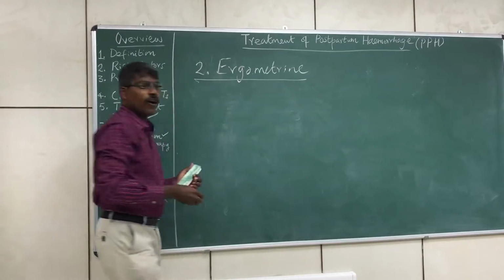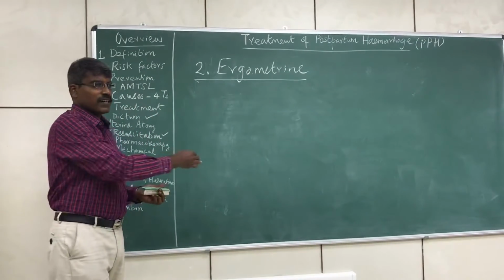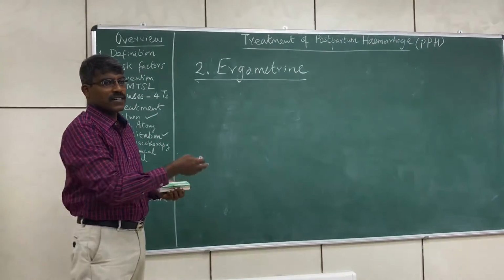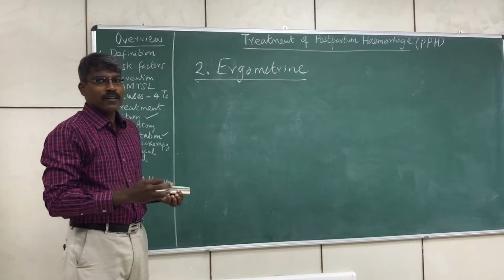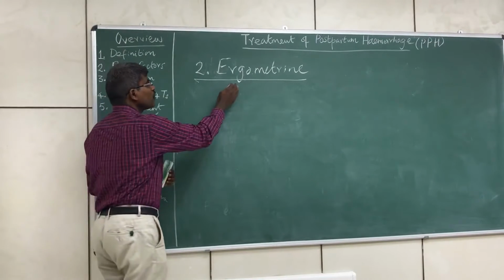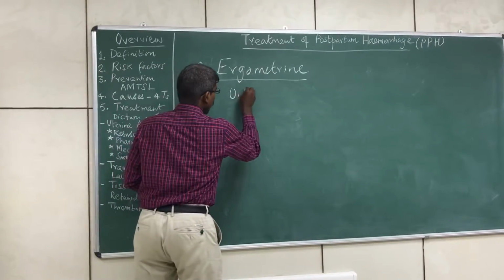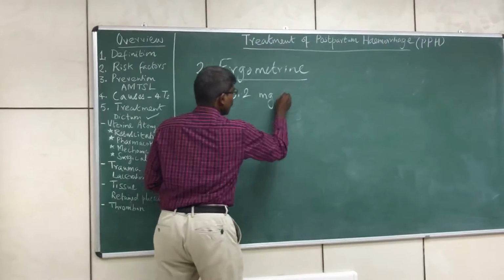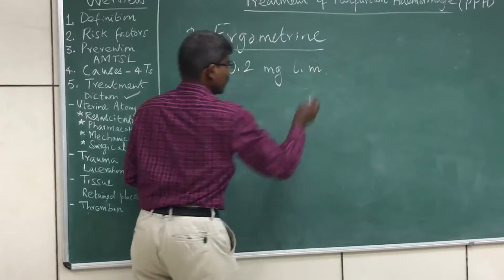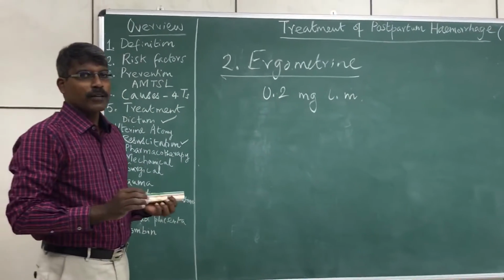So if oxytocin at the dose mentioned some time back is not giving any improvement, then we need to give ergometrin 0.2 milligram intramuscularly.